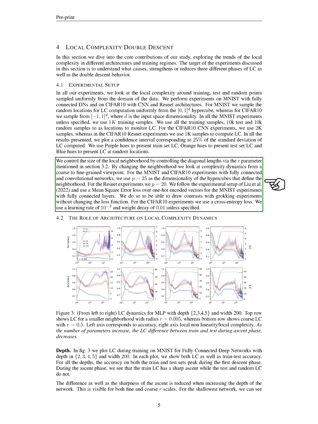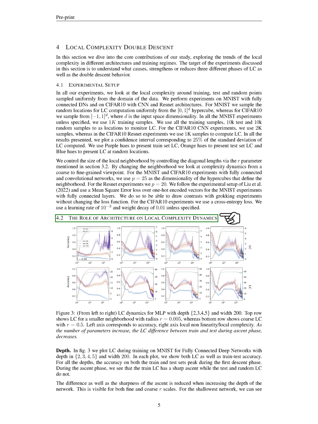We follow the experimental setup and use a mean square error loss over one-hot encoded vectors for the MNIST experiments with fully connected layers. We do this to be able to draw contrasts with other experiments without changing the loss function. For the CIFAR-10 experiments, we use a cross-entropy loss. We use a learning rate of 0.001 and weight decay of 0.01 unless specified.